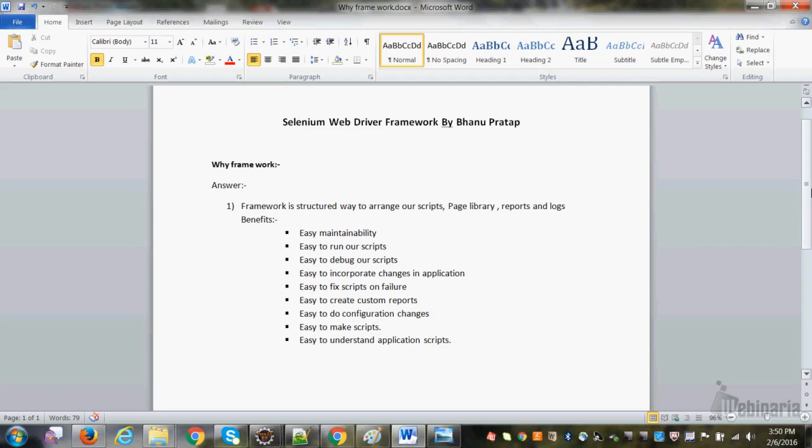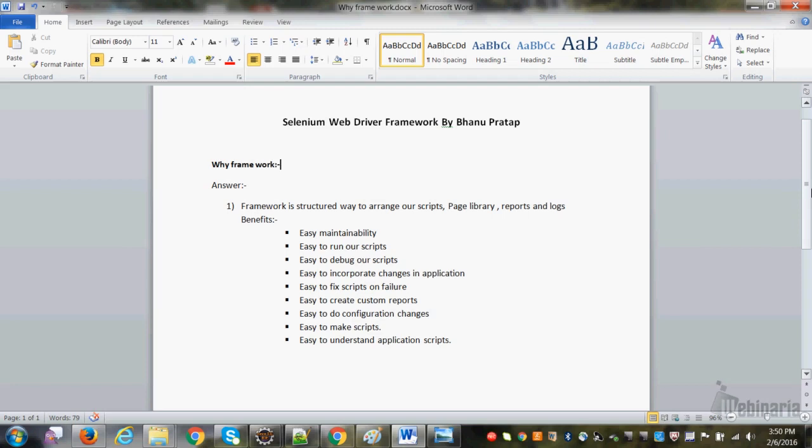Easy to fix scripts on failure. Let's see how this is useful through a framework. You ran 100 scripts. Now 40 failed. 40 failed because of one locator. How is it used? Since you have a framework, you have a place where you are writing all the objects, right?